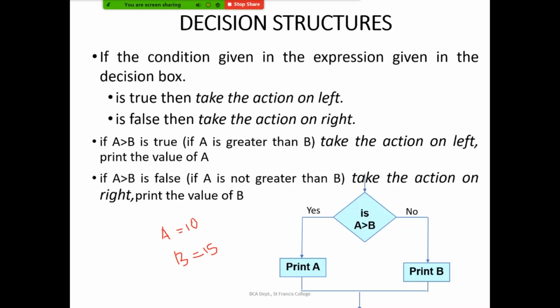So what will it be checking inside the decision box? Whether A is greater than B. Our A is 10. It will be checking whether 10 is greater than 15. So you know 10 is not greater than 15. So which path will it be taking? It will be taking the no path. So it will be printing the value of B, right? So now it will be printing 15. Likewise, for any of those conditions, you can mention it as yes or no, or as true or false.